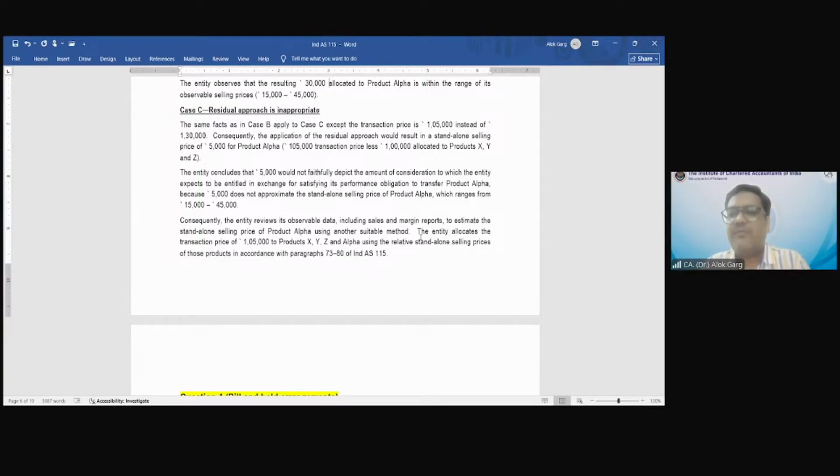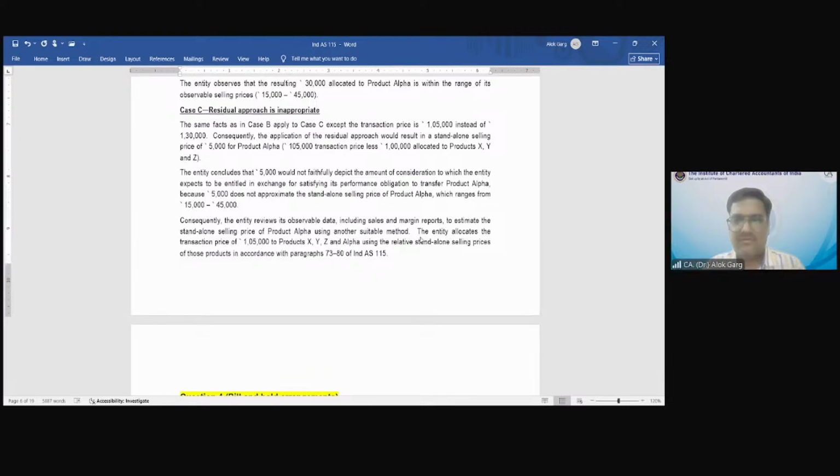No, it is not appropriate. Right? Yes, sir. So then what you need to do? If residual value approach is not appropriate, then which approach will you apply? The other ones? What could be the other ones, Prashant?